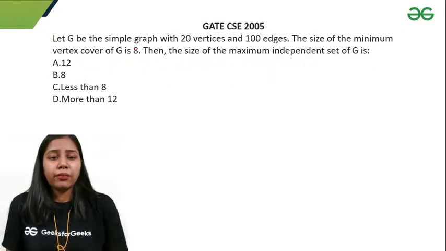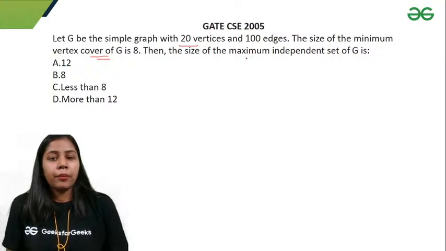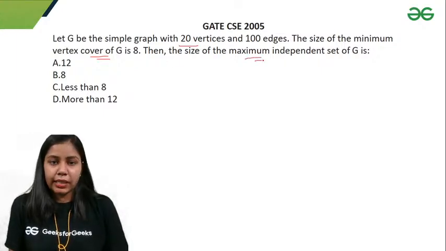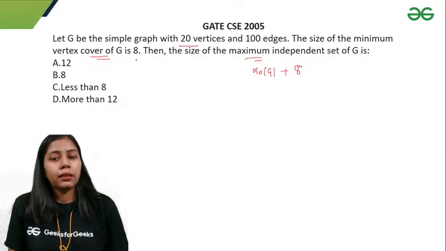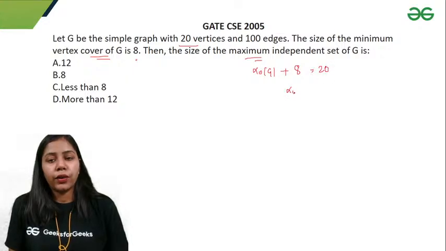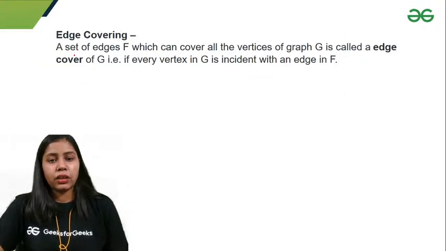Similarly, we have one example that says we have 20 vertices, the size of the minimum vertex cover set is 8, and we have to find the size of the maximum independent set. So I know that alpha naught G plus beta naught G equals 20. Here beta naught G is given as 8, so alpha naught G I'll get 12. So here option A is correct. I can check that.